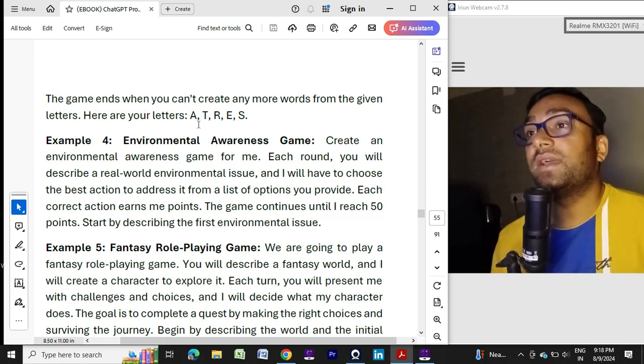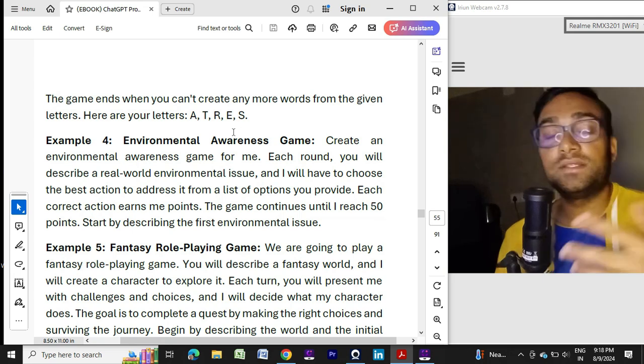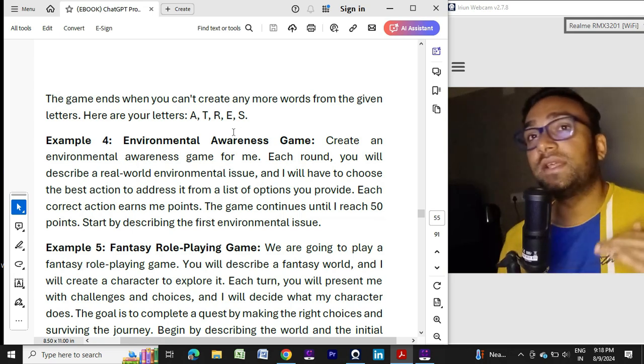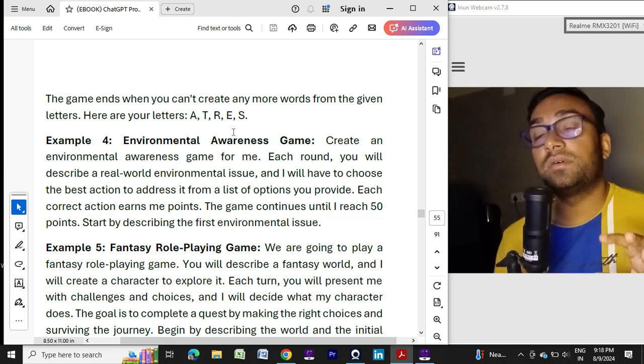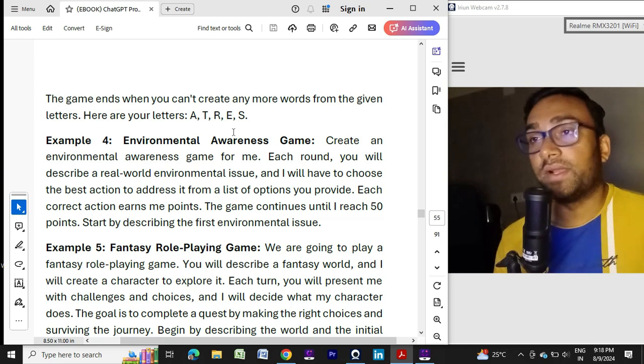Here are your first letters, A, B, C, D, like this you can write, and it will create that way. The maximum word it will provide.